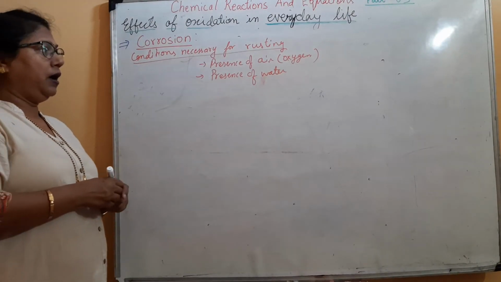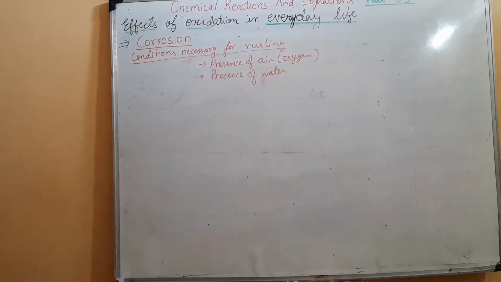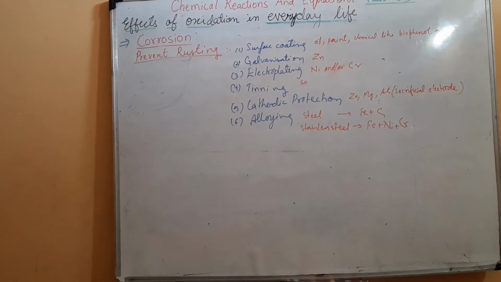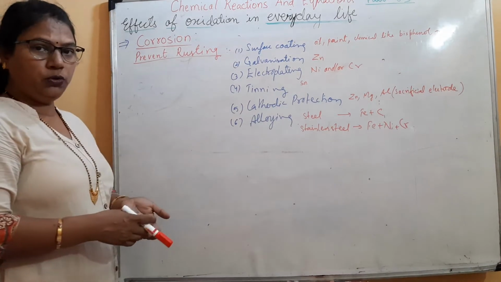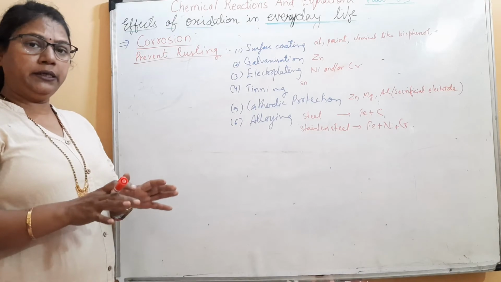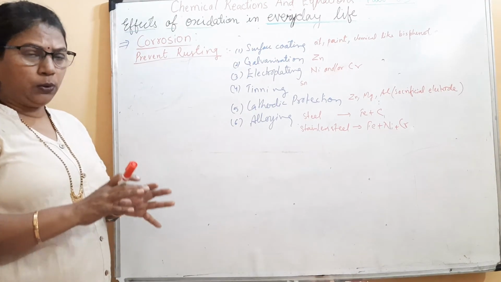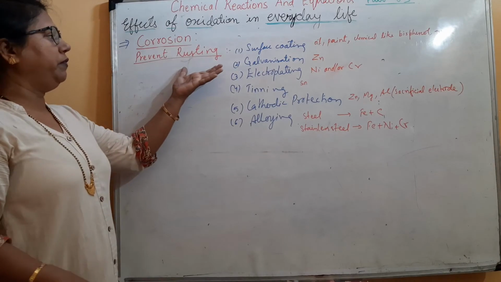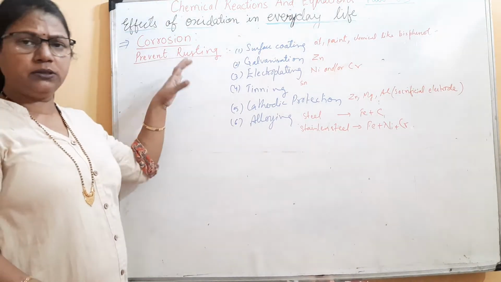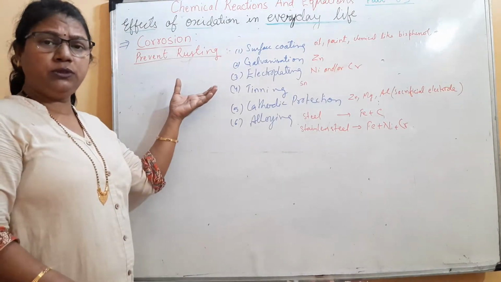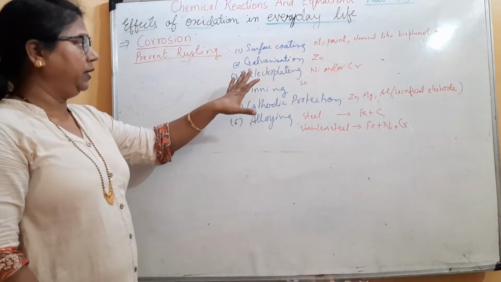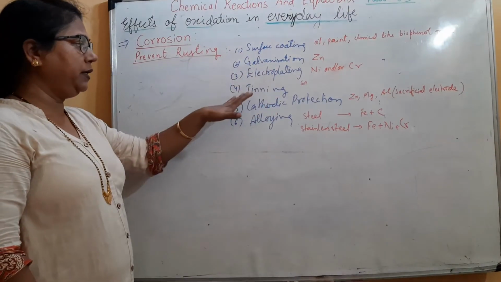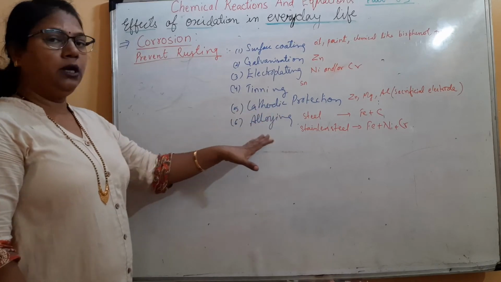Next is how to prevent rusting. When we talk about prevention, as I told you, corrosion cannot be stopped. It can only be prevented, and thus the process can be slowed down. How can we prevent rusting? Especially we are talking about iron, because wherever we use the term rusting, we mean corrosion of iron. So it is done by surface coating, galvanization, electroplating, tinning, cathodic protection, alloying.